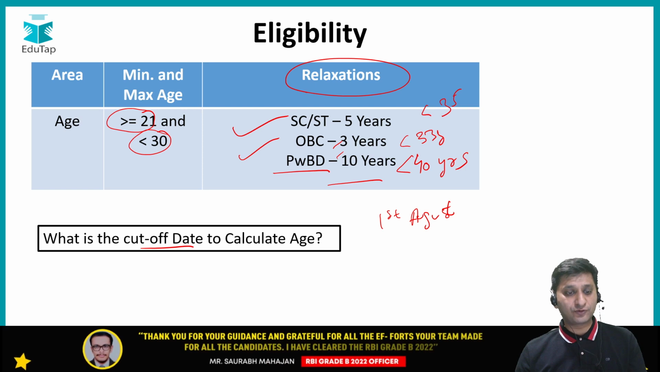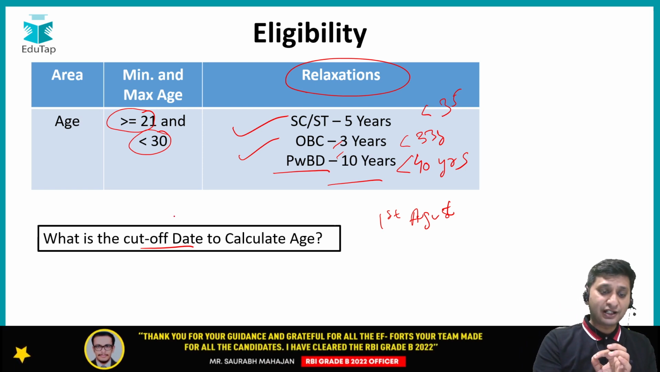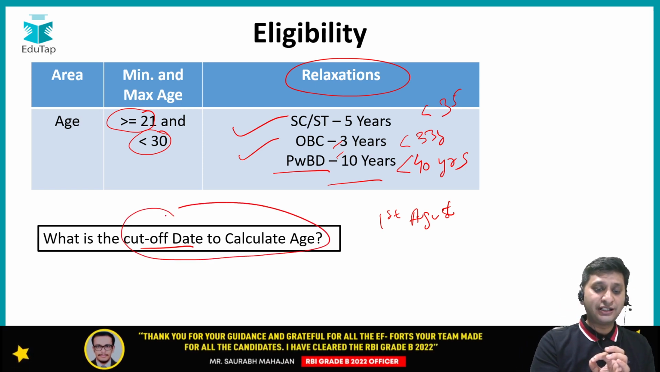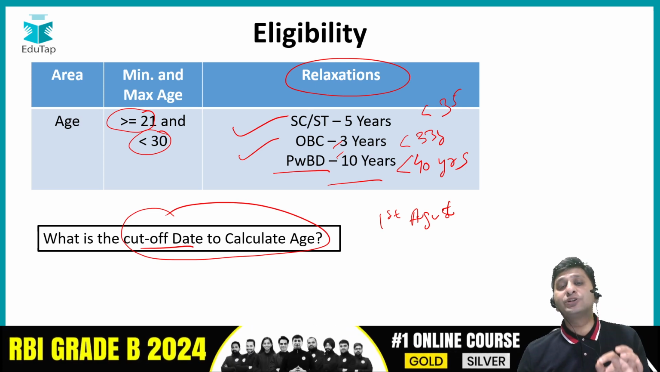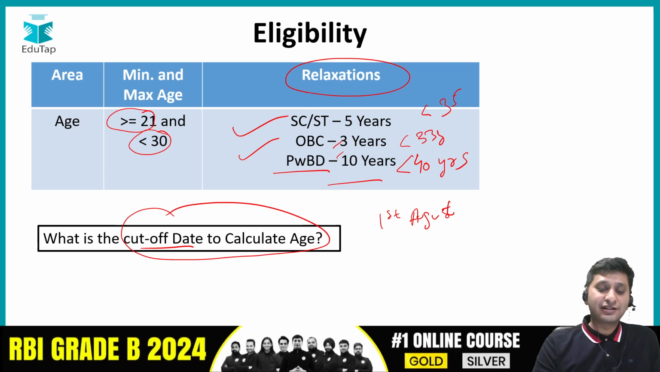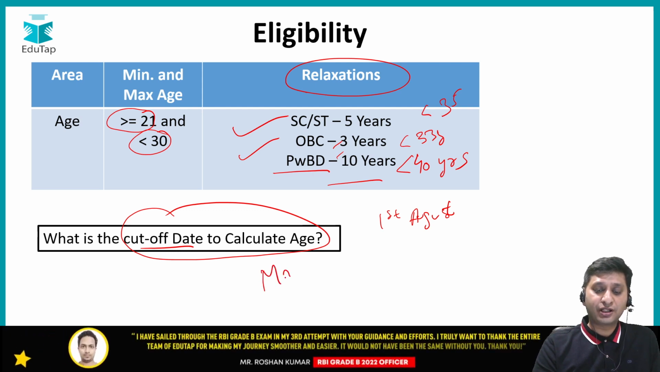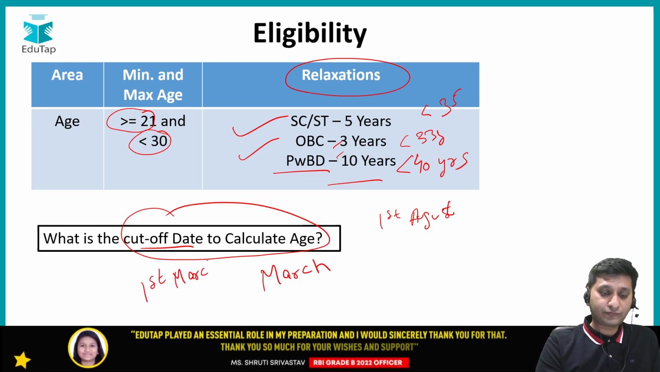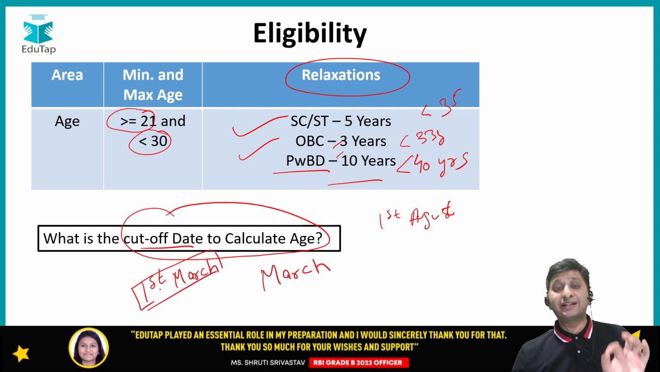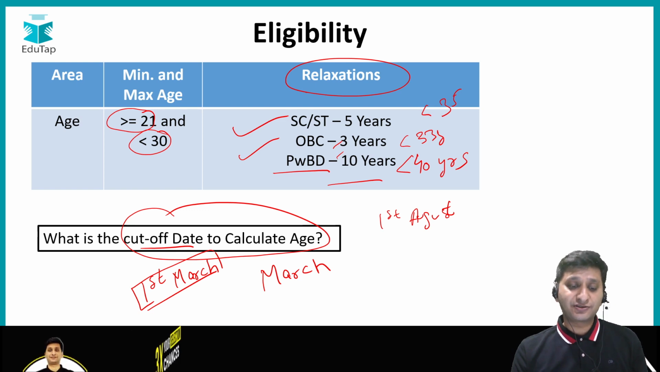तो इस चीज को आप जरूर ध्यान में रखिएगा. Now, what is the cutoff date to calculate the age? Generally, the cutoff date to calculate the age is the first of the month in which the notification comes. Suppose next year, say the notification comes in the month of March. Then as per past scenarios, the cutoff date that they will keep would be 1st March. Right. That is on this date, the cutoff date, that is 1st of March. Right. This is just a scenario.